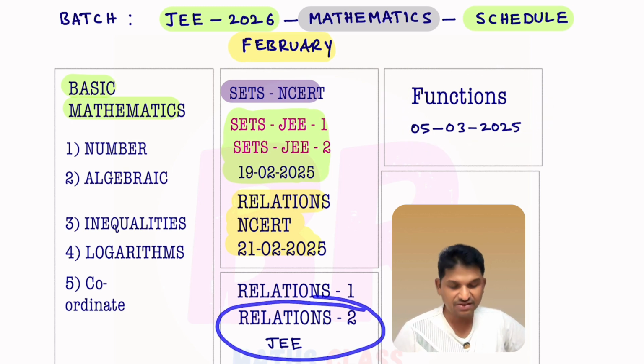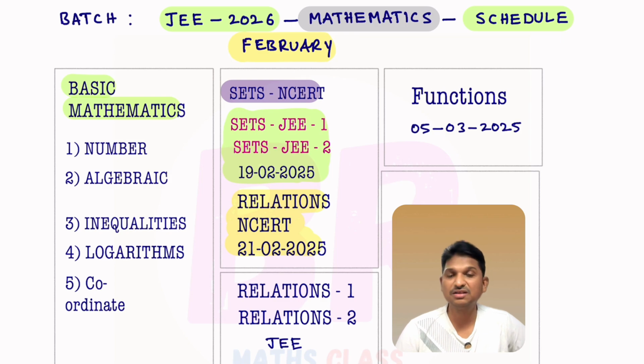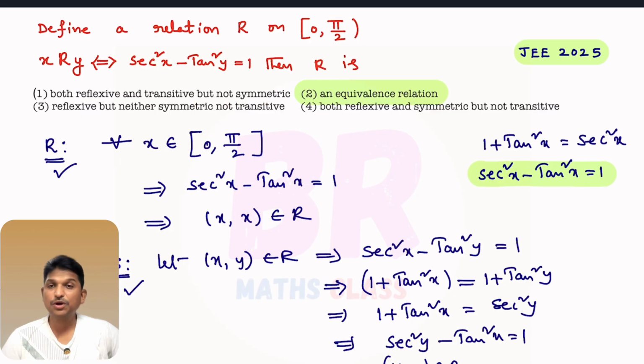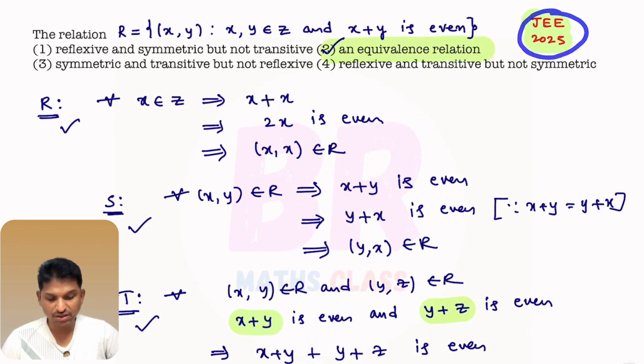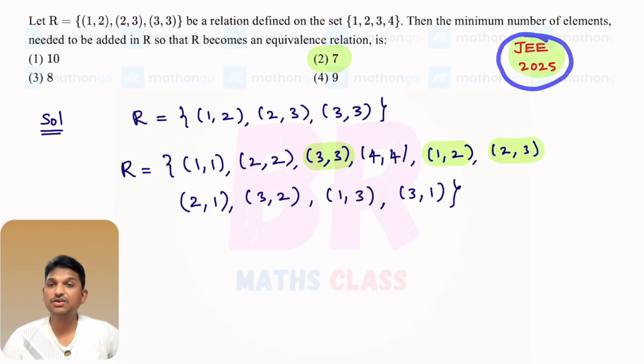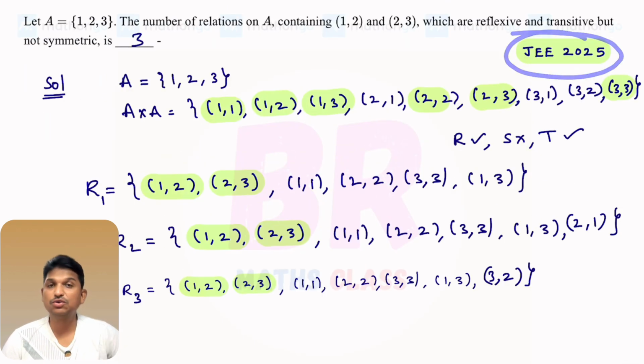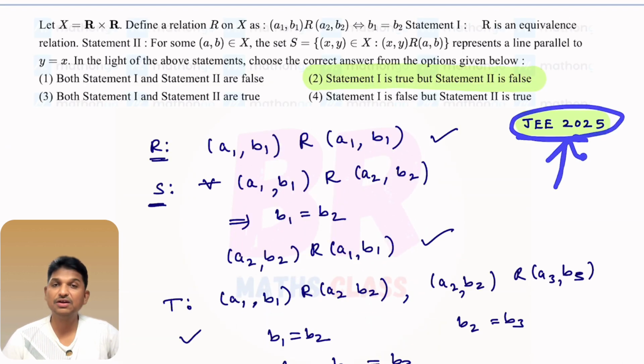In this second class on relations objective, what are the things we covered? First, we did problems given in 2025 related to reflexive relation, symmetric relation, transitive relation, equivalence relation. One more question on reflexive, symmetric, transitive. Another question given in JEE 2025 on reflexive, symmetric, transitive. More questions given in 2025 based on relations. All 2025 questions on relations are covered.